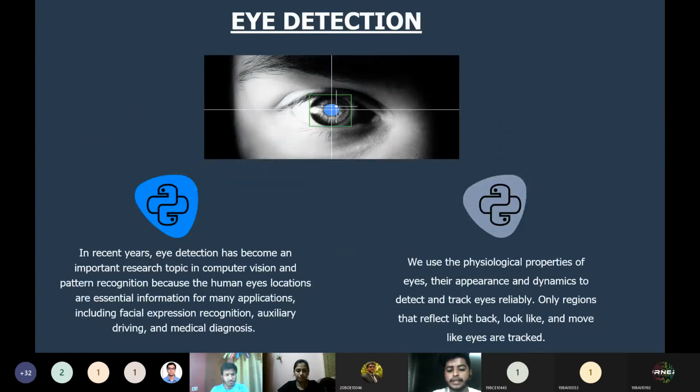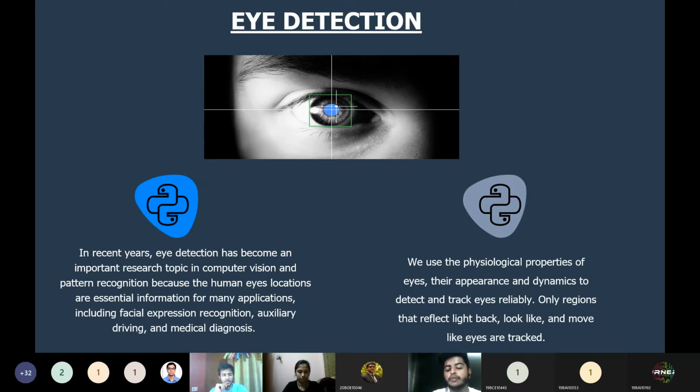Okay, now the eye detection. The key factor of drowsiness detection, or as a matter of fact, any facial detection software, is eye detection. It is a great application in psychology, medicine, marketing, engineering, and many more fields. The human eye has essential information that is used in auxiliary driving, medical diagnosis, and many more. Only the regions that reflect light, look like, and move like an eye are tracked.